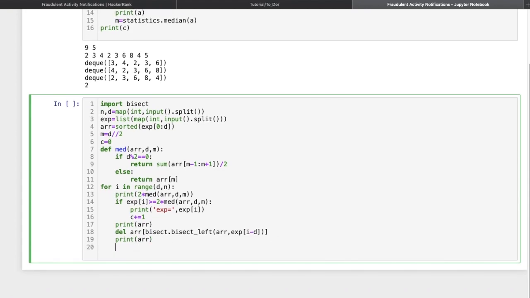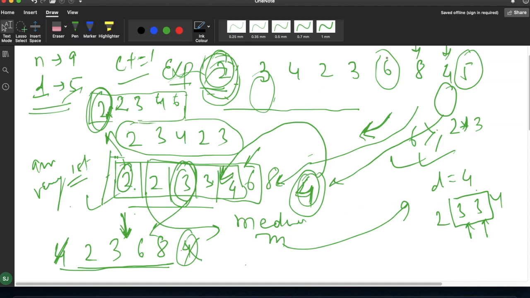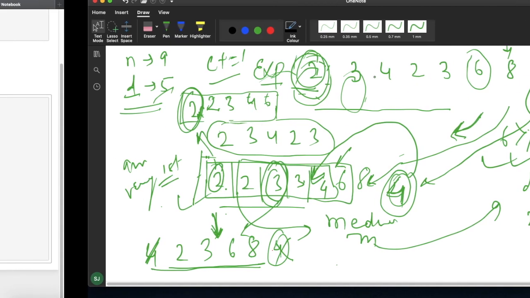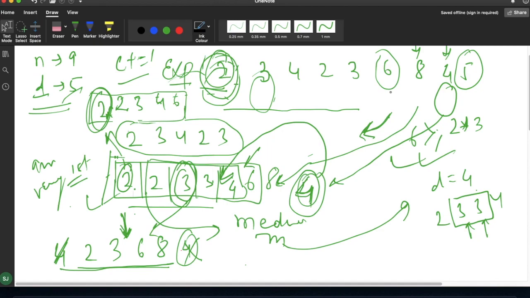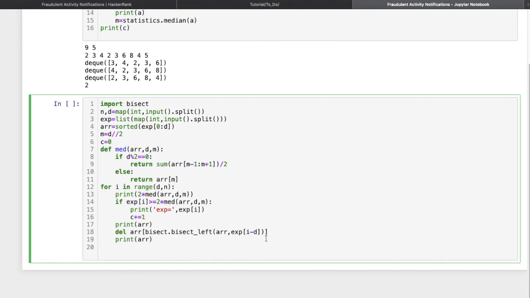Now we have to append the next value in the proper position of the sorted array. For that we have another method, bisect dot insort, from the bisect module, which will accept the array and the value which we want to add, exp of i.